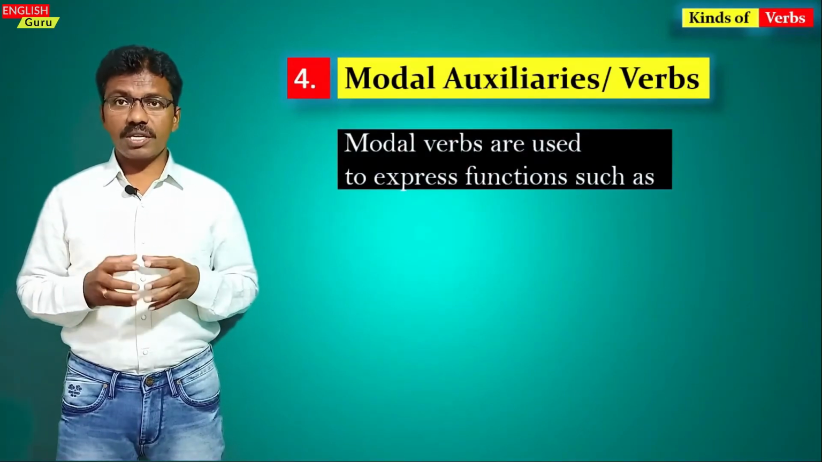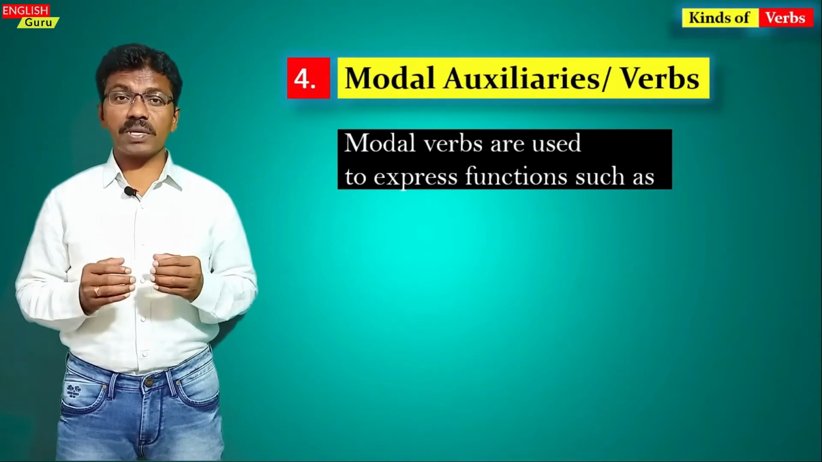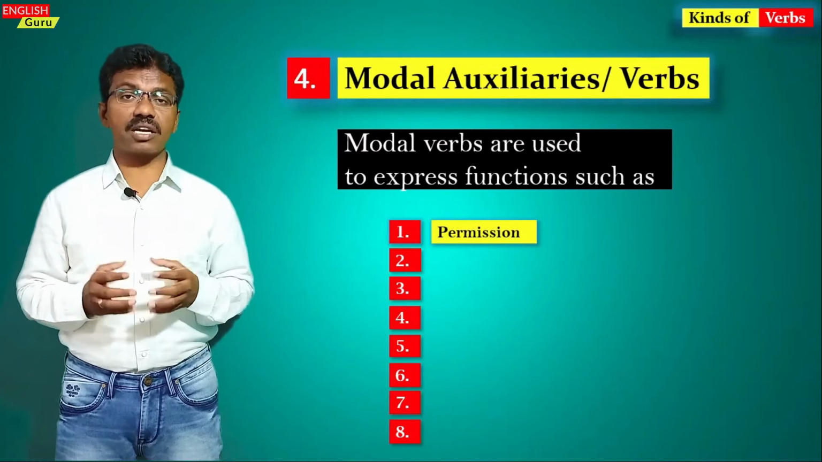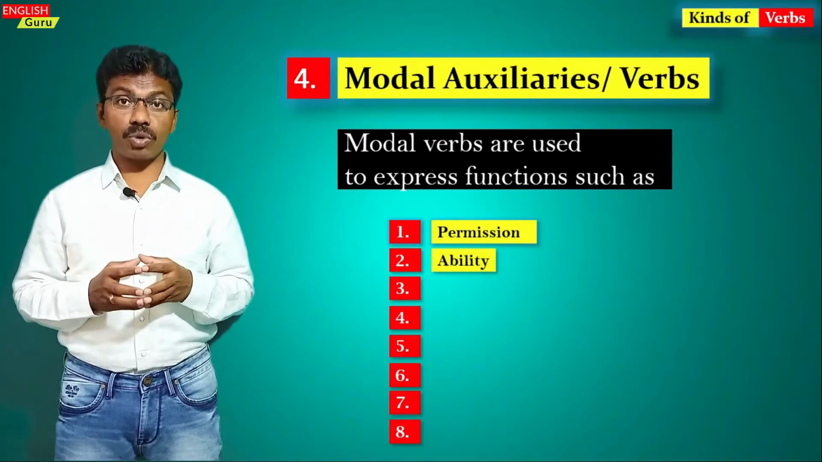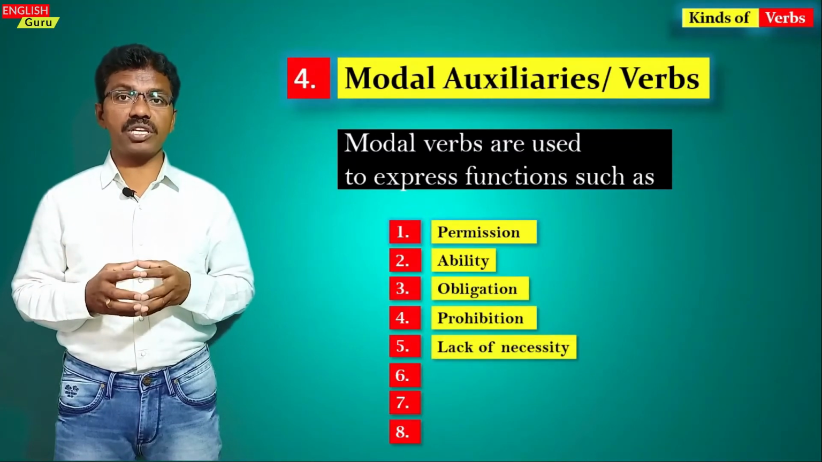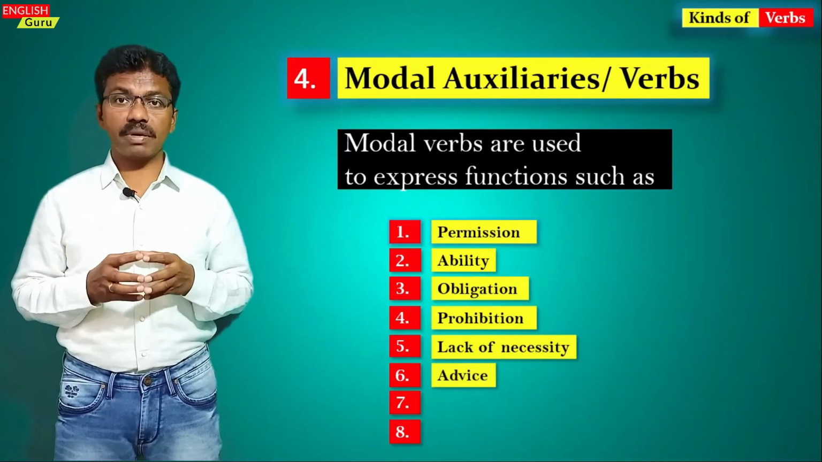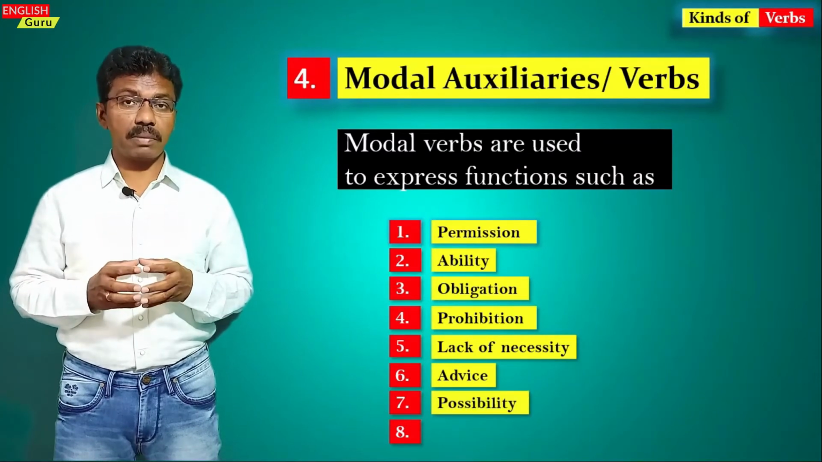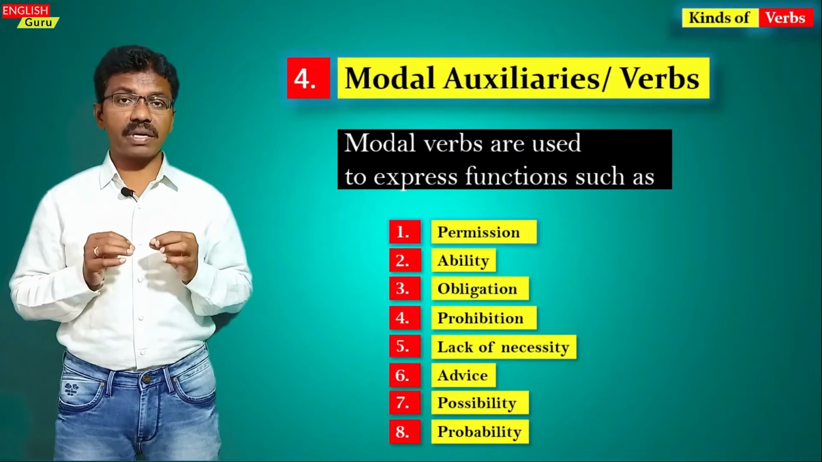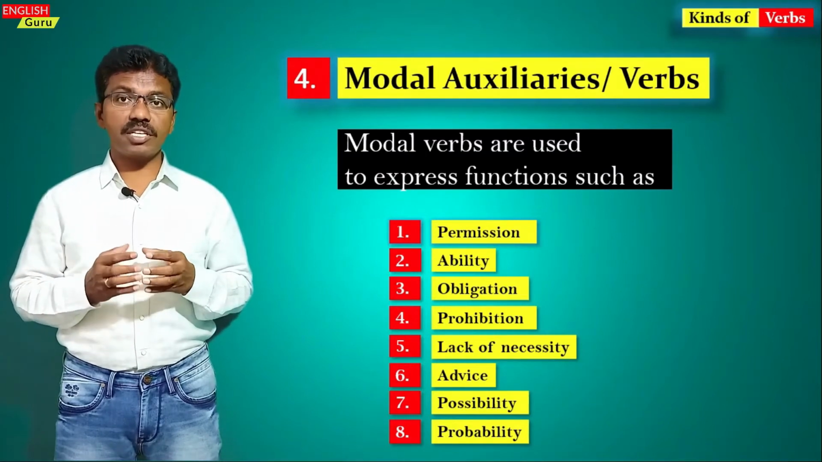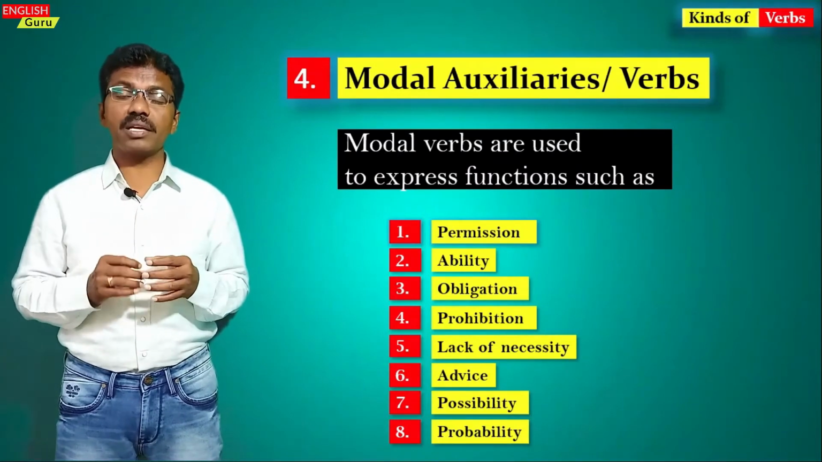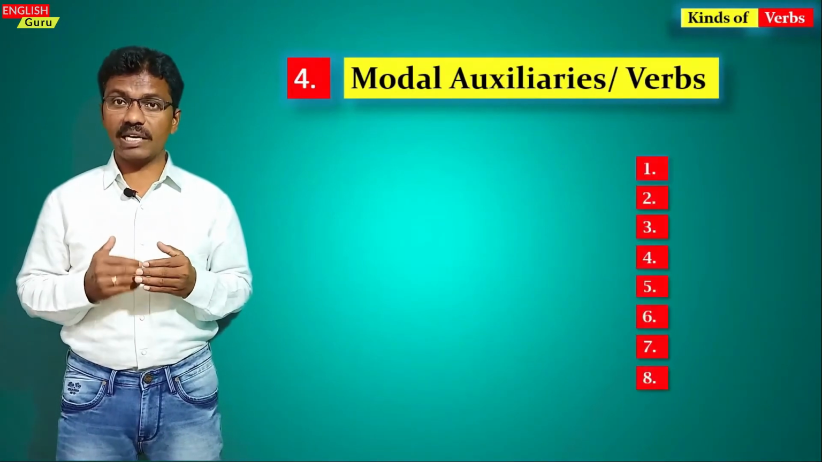And modal auxiliaries or verbs are used to express certain functions in the language, such as, for example, number 1, to ask permission, number 2, to denote ability, number 3, obligation, number 4, prohibition, number 5, lack of necessity, number 6, advice, number 7, possibility, number 8, probability. These are all the general functions that are expressed by modal auxiliaries, and let us see them in sentences.